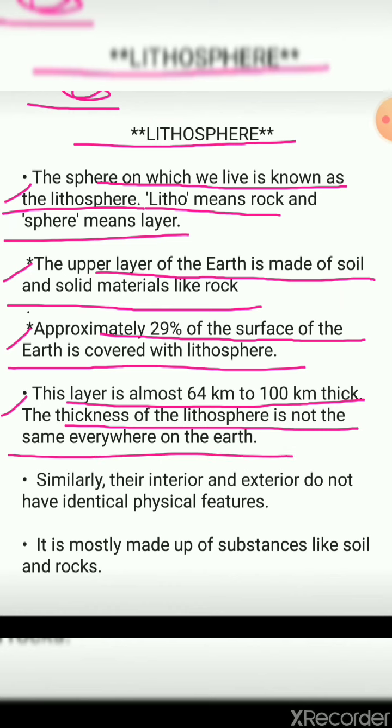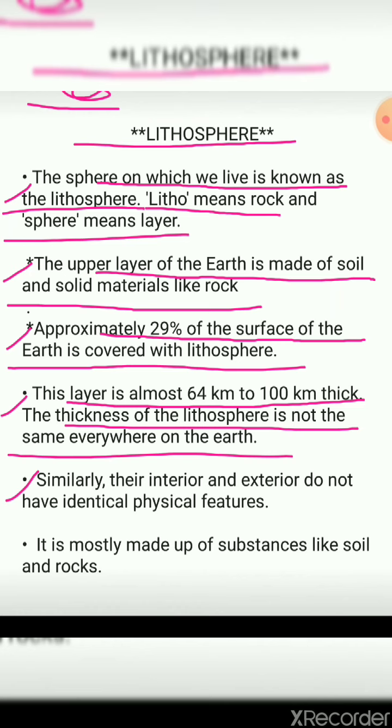It is not compulsory that all the surface of the land, that is of lithosphere, is going to have the same thickness. The thickness can differ, or it can change according to the direction or according to the land formation. So it's not compulsory that everywhere the thickness is the same on the earth.